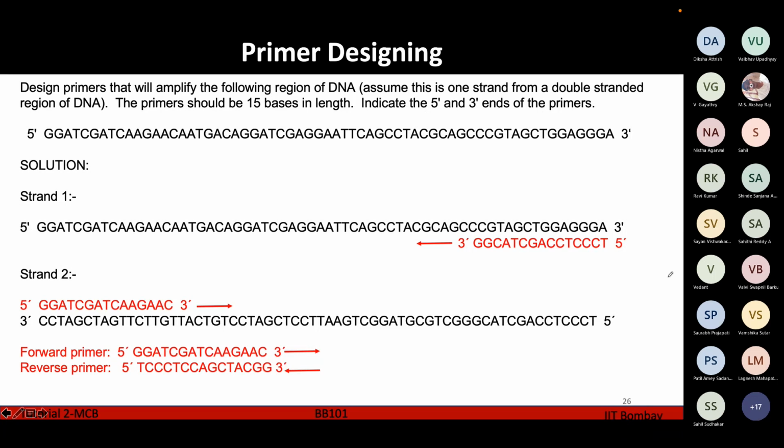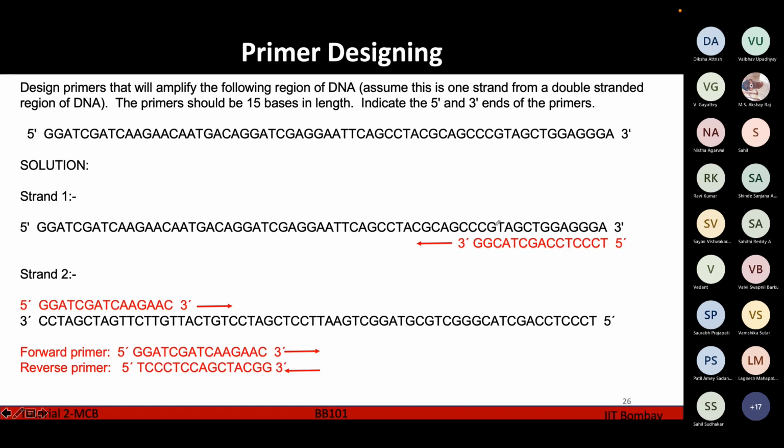Since I already said that DNA replication takes place in the 5' to 3' direction, you have to make the primers in that way only. In this strand, this end is 5' and this end is 3', which means that for DNA replication to take place, your primer has to be on this side. It has to be complementary, like 3'. This part is going to be 5' of the primer, and this part is going to be 3' of the primer. You have to make the primer on this end so that the DNA replication takes place from this end to this end, so that you can get a double-stranded DNA here.